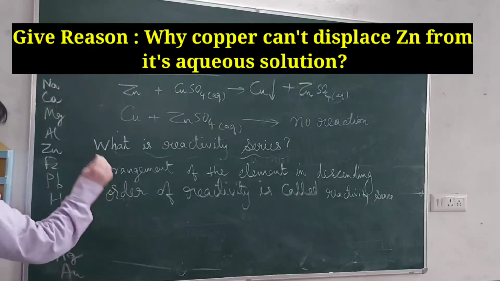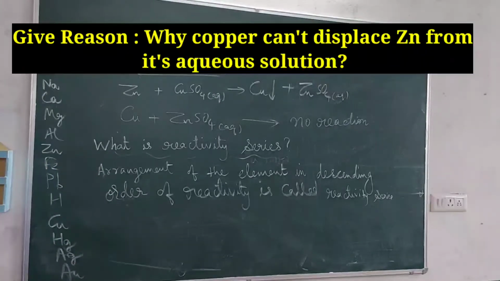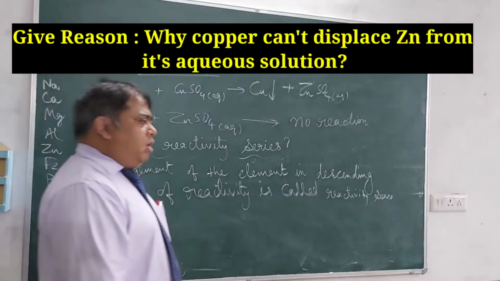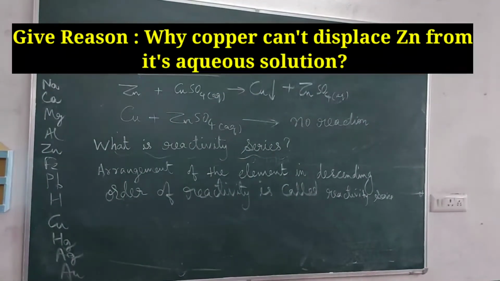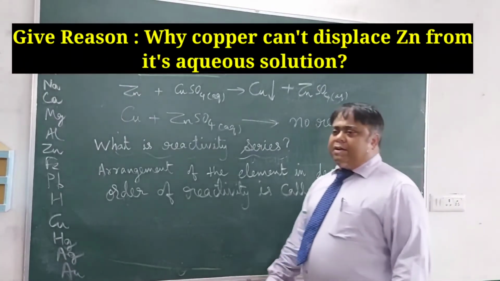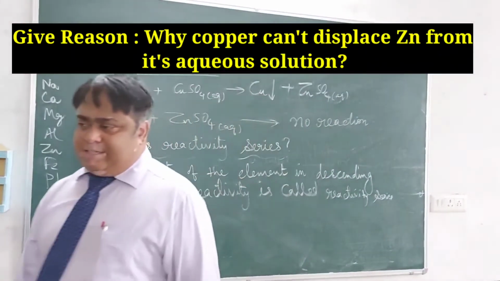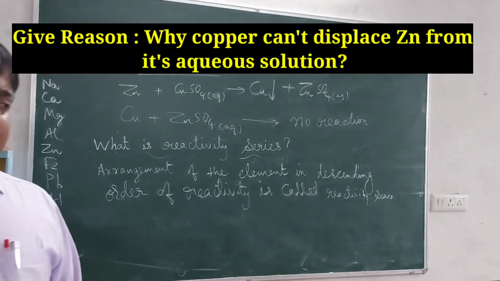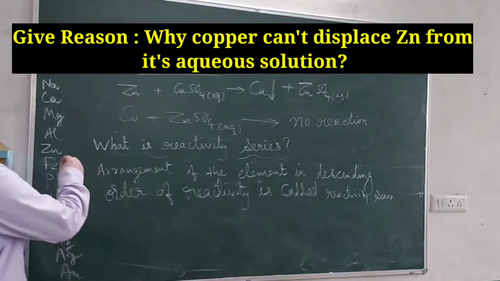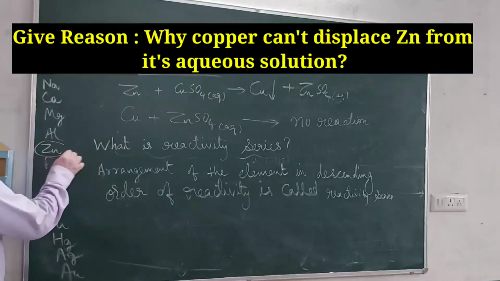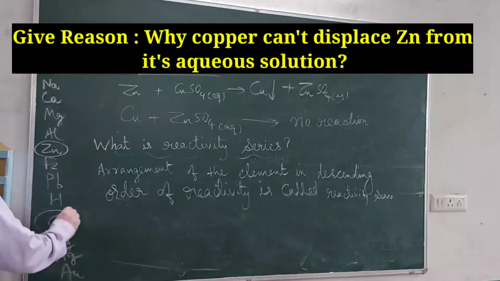Au. And Pt also. That is why you see that gold and silver is used as jewelry, because it does not rust, does not react. If somebody will give you jewelry made up of iron, what will happen? It will catch rust, and rusted iron will cause skin disease, weakness, isn't it? Now, from this you can compare and see that zinc is more reactive than copper.